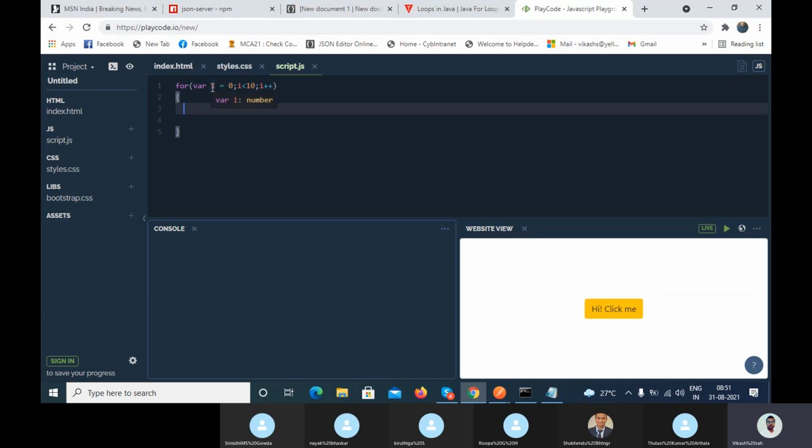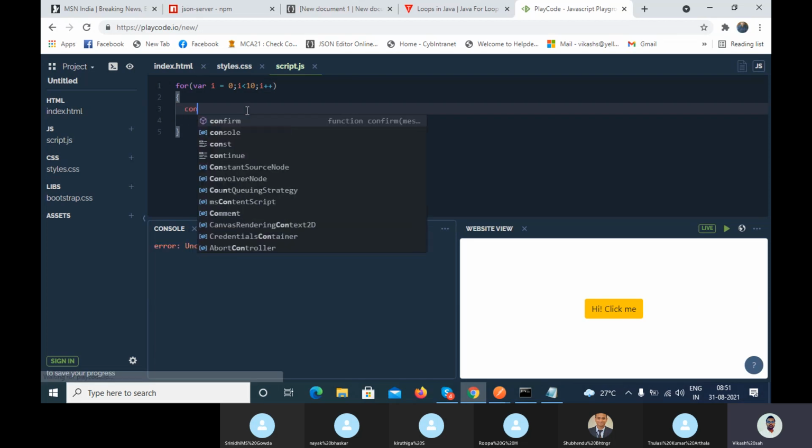I have declared one variable and assigned an initial value, which is known as initialization. Here I have written the condition i is less than 10, and i++ means I am incrementing the value.